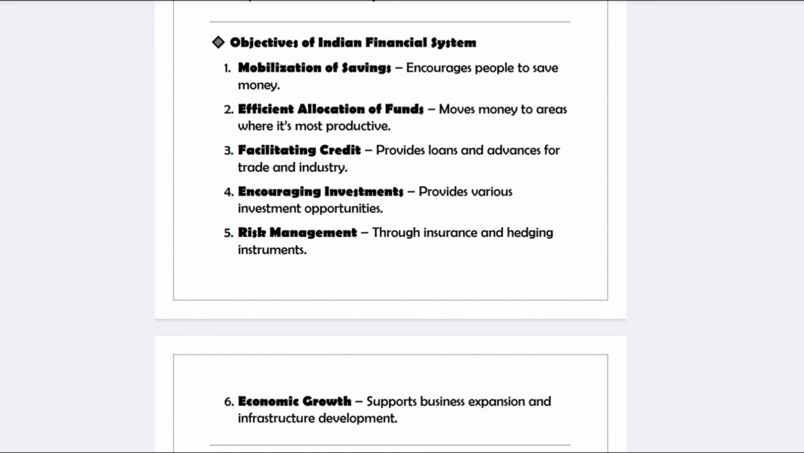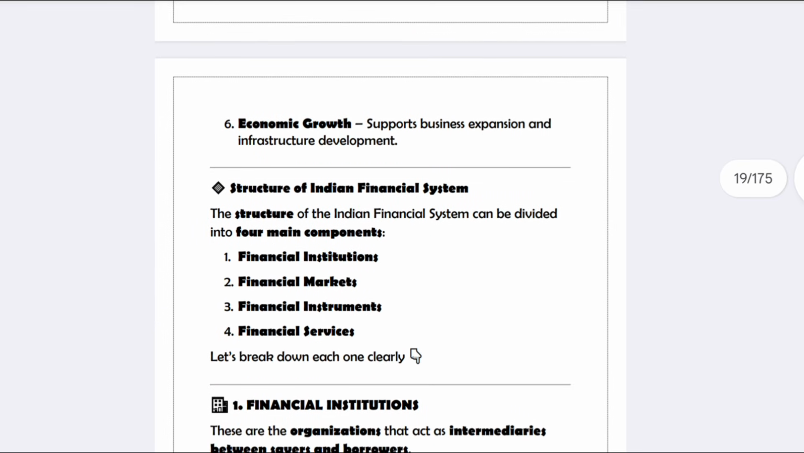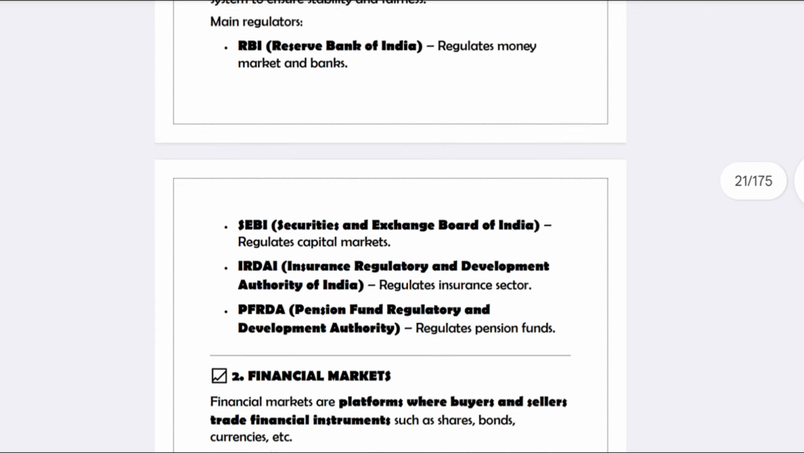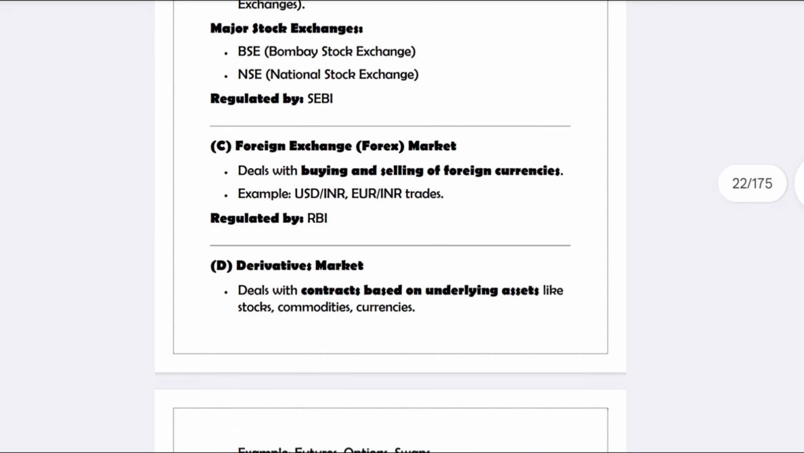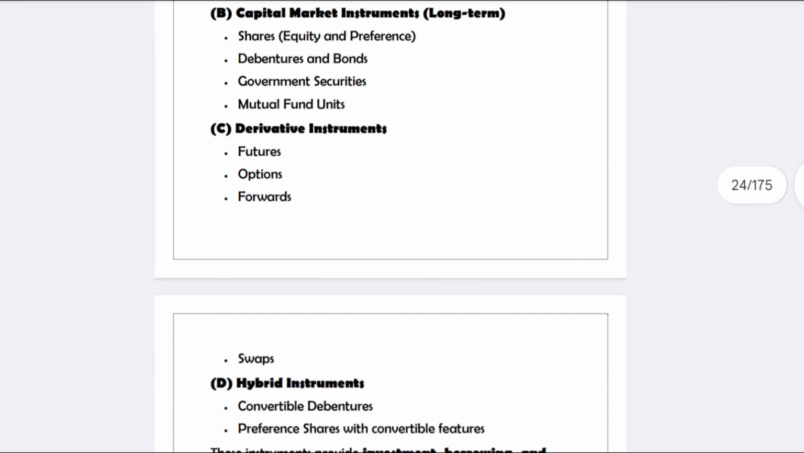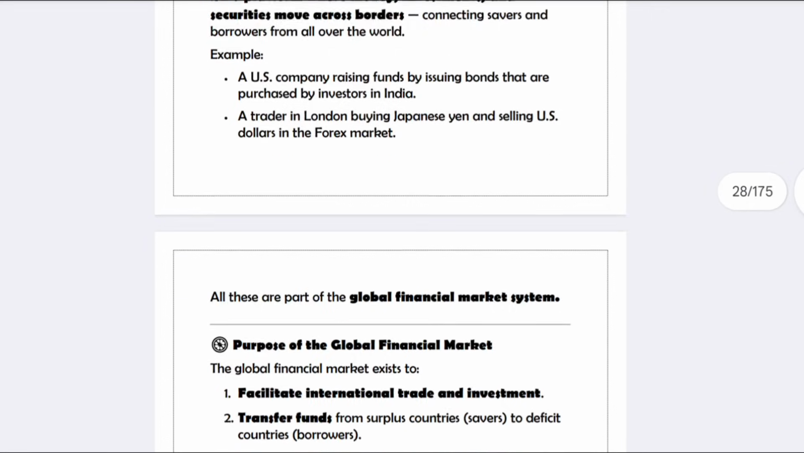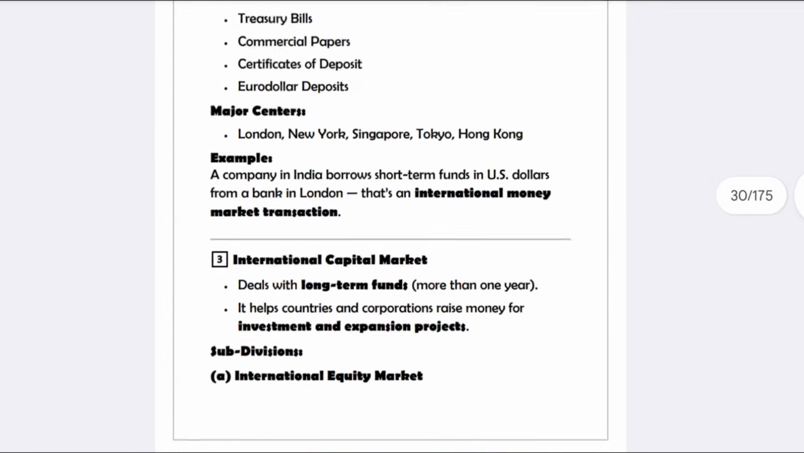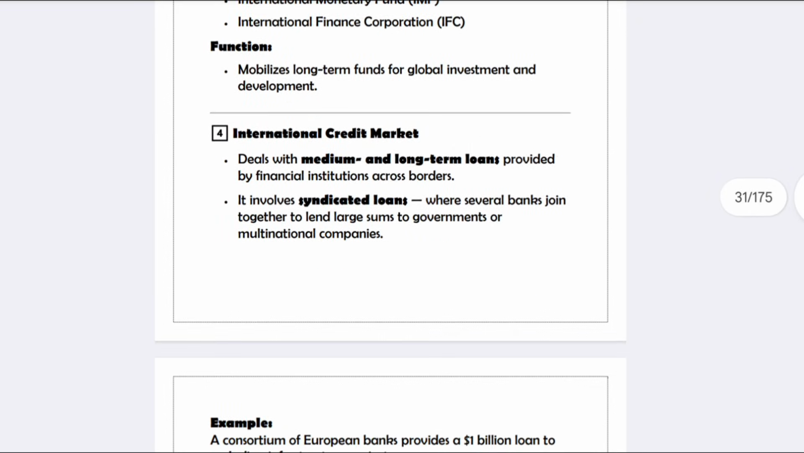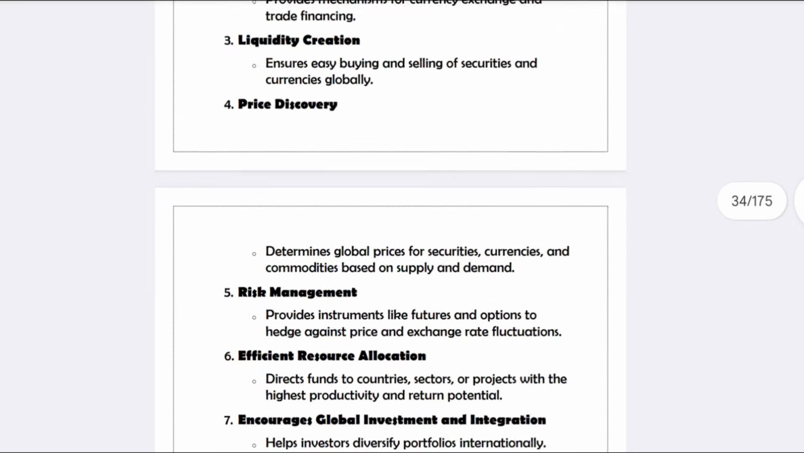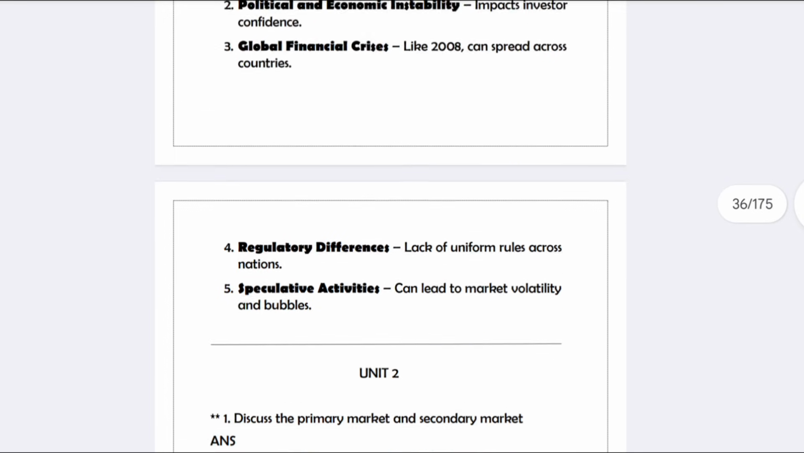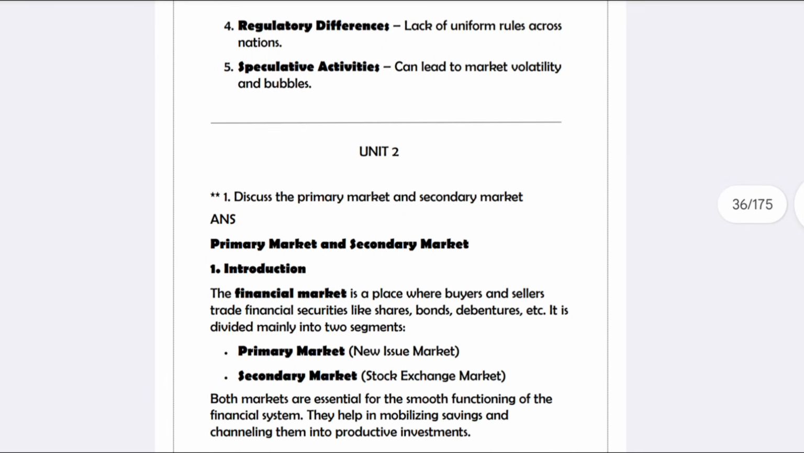So what is the objective? Same as the previous one, whatever we wrote, you can write that only: risk management, facilitating credit, mobilization of savings, economic development, economic growth. You can include those in the answer and elaborate. See, you only have repeated answers, so there is no need to worry. What you need to do is attempt every question. Clear? Attempting every question is mandatory and important. Okay, so that's about unit number 1.